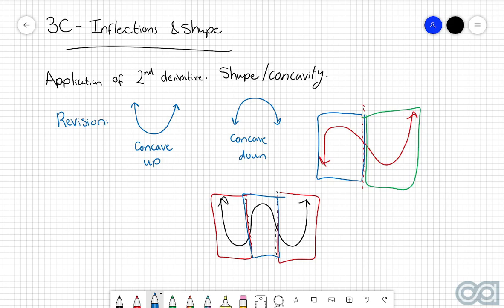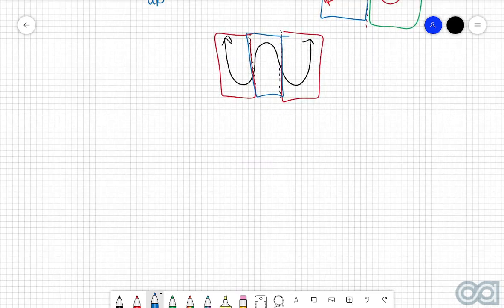And as we progress through the rest of this chapter, we're going to notice that the concavity of different graphs can tell us a lot about the behavior of the graph, especially then when we link it to real-world applications. But more on that a bit later. Now, very similar to when we were talking about the first derivative in terms of increasing functions, decreasing functions, and stationary points, we've got to consider three different situations for the second derivative and how they tell us different things about graphs. So, here's a little bit of a summary.